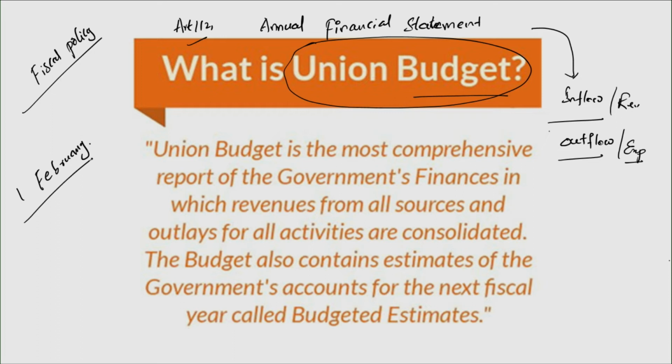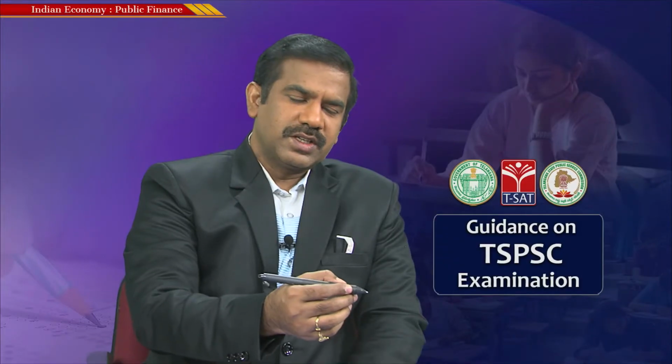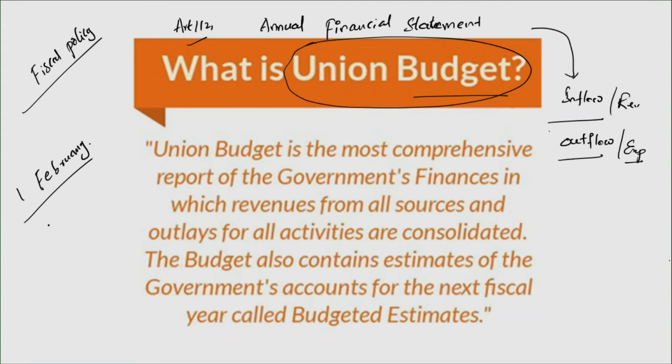In the good old days, somewhere before 2016-17, about 5 years back, the budget used to be submitted on the last working day of February. But recently there has been a considerable change wherein the budget submission has been preponed to the first working day, not exactly the 1st of February, but the first working day of Parliament.